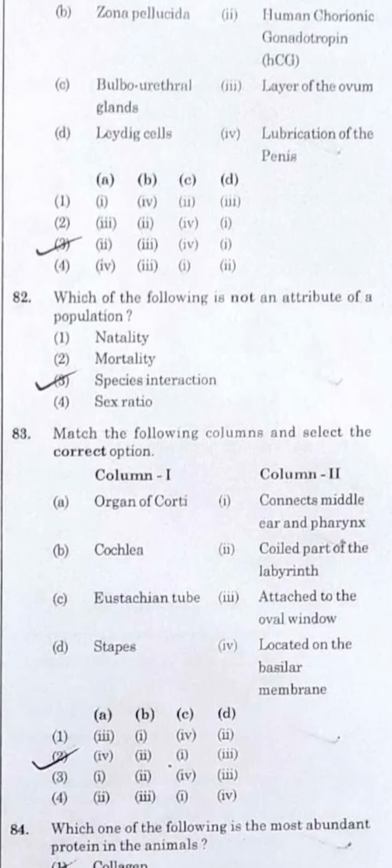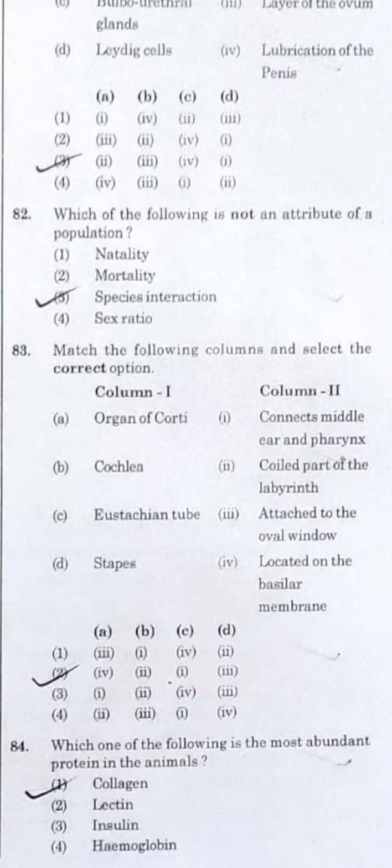Question number 82. Which of the following is not an attribute of a population? It is the species interaction which is not an attribute of the population, whereas natality, mortality and the sex ratio do play a role in the population.